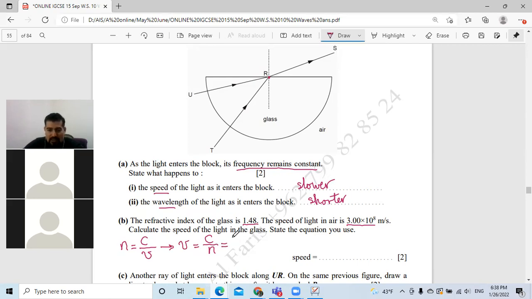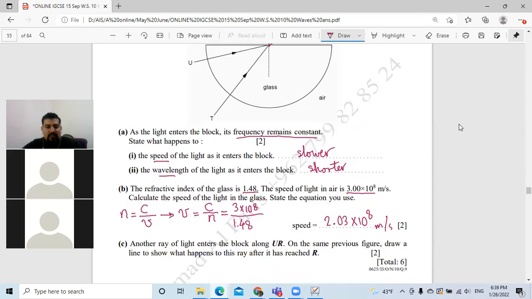So C, which is 3 times 10 to the power of 8, divided by N, which is 1.48. By using the calculator, the answer is approximately 2.03 times 10 to the power of 8 meters per second. Okay? Next.